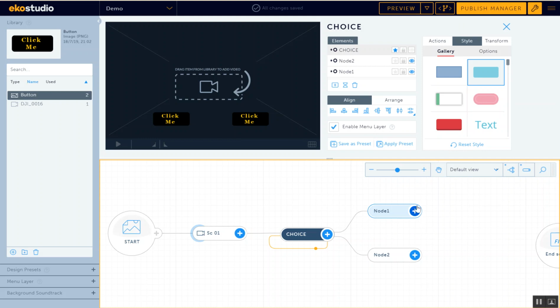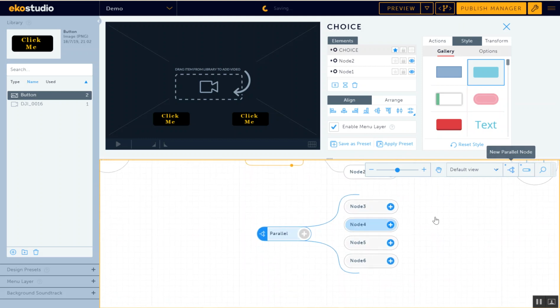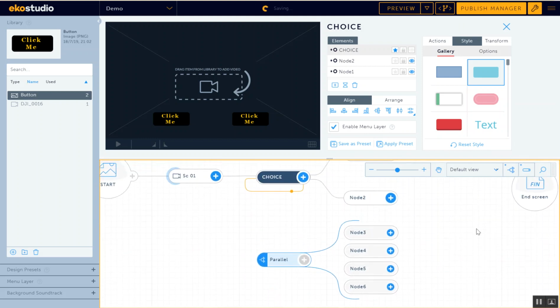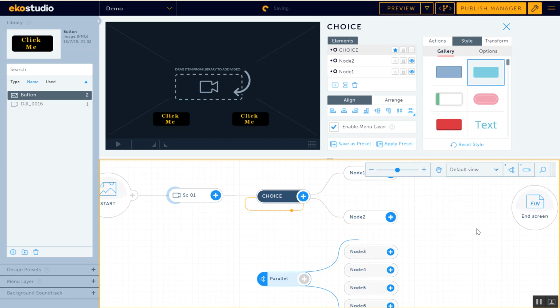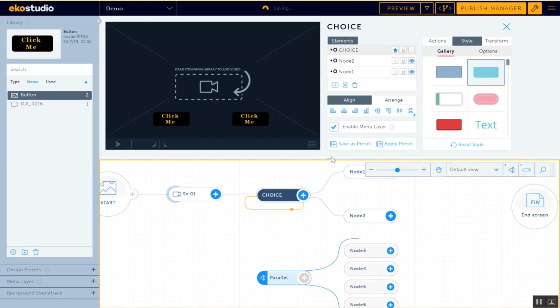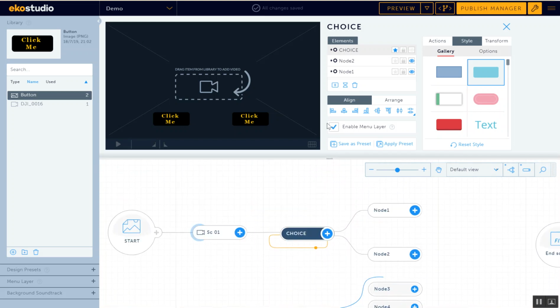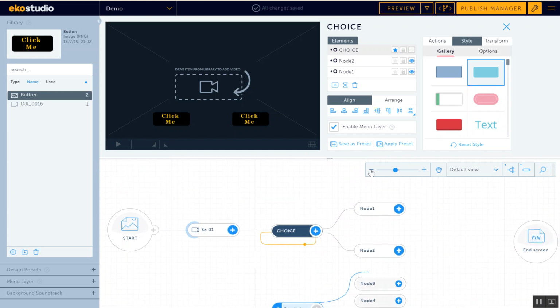And then, of course, you can just add another branch here. You can come here, add another branch, and you can link it. Just going to make this small.